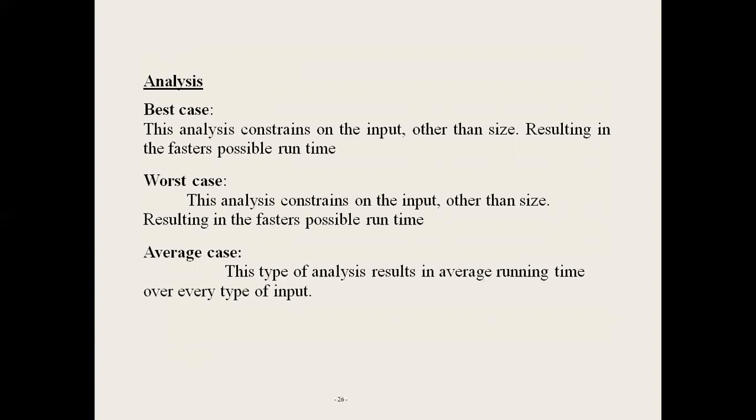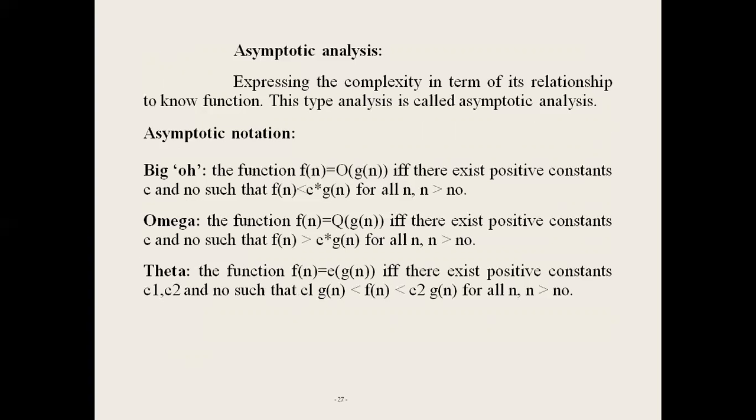Next, worst case means this analysis constrains the input other than size, and the result is not the fastest but the slowest runtime. That's why it takes the maximum number of steps for execution of given parameters. Next one, average case, means it takes the average number of steps for execution of the algorithm. The time complexity analysis takes three types: best means minimum number of steps, worst means maximum number of steps, and average means average number of steps executed by an algorithm.